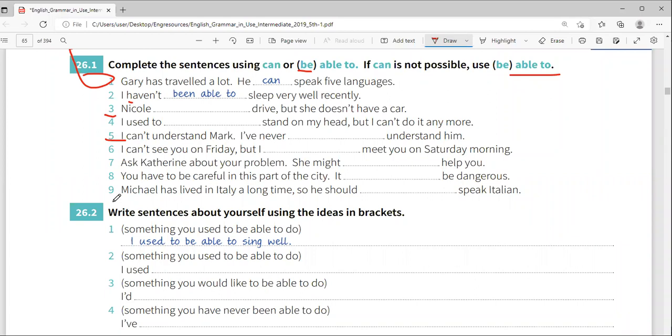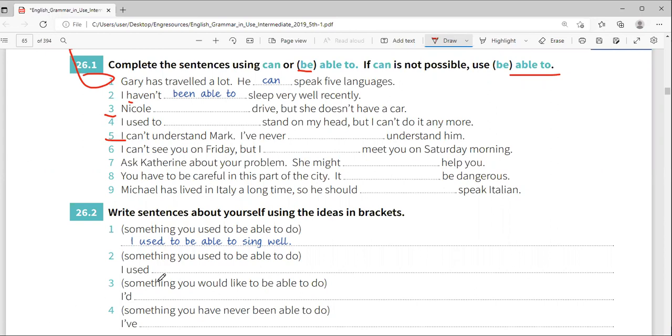So he should be able. You cannot put should and can. You cannot put a modal verb with can. You should be able to speak Italian. Yeah, you should be able to speak Italian.